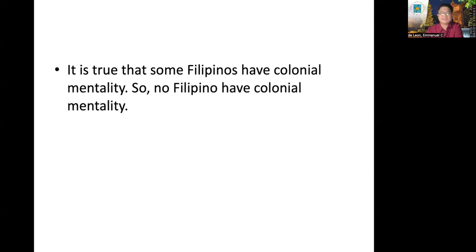It is true that some Filipinos have colonial mentality. So no Filipino has colonial mentality. The premise is an I proposition, while the conclusion is an E proposition. Okay, what is the opposition involved in this argument?